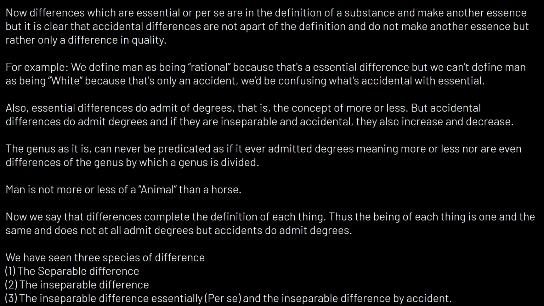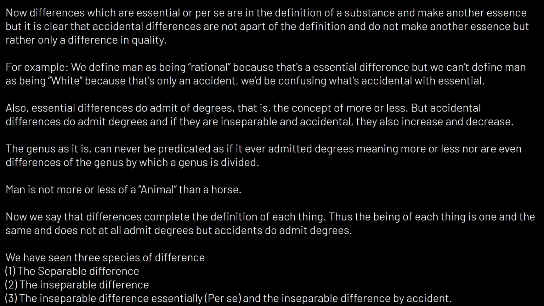For example, if we define man as being rational, because that's an essential difference since it distinguishes man from other species, we cannot define man as being white or black or lazy or anything like that, because that's only an accident, right? And we'd be confusing what's accidental with essential, which is kind of like the accident fallacy, right? It's confusing what is essential for what is accidental, or accidental with essential.